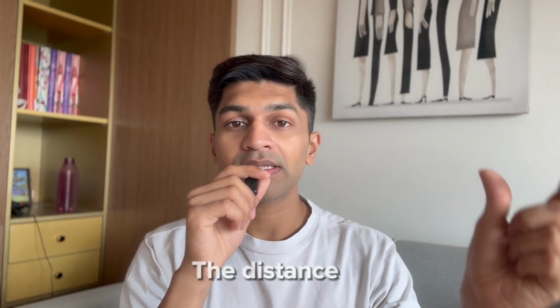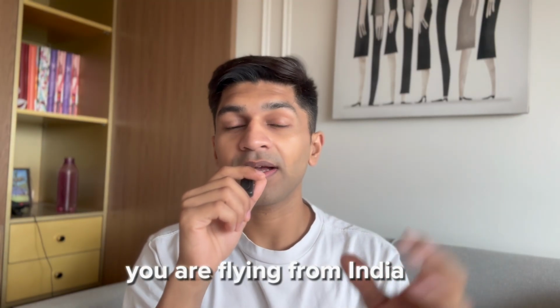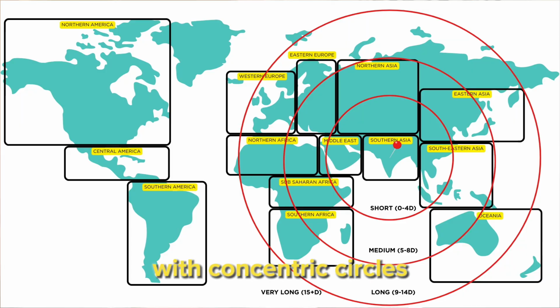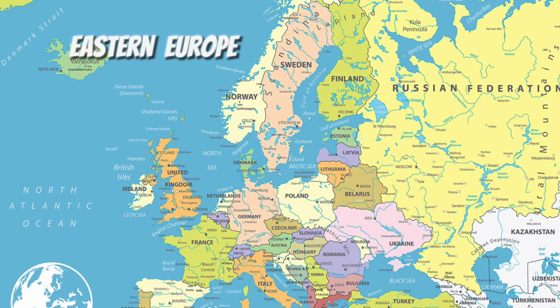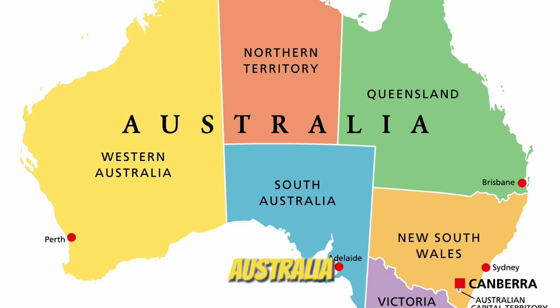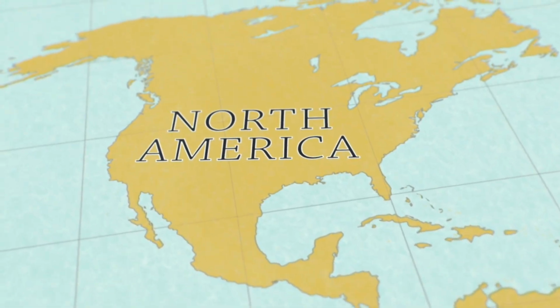Basis the distance and the cost of both time and money, assuming you're flying from India, this chart with concentric circles helps you make a decision. So if you're going for a short trip, trips to Southeast Asia, South Asia or West Asia make sense. If you're going for a medium trip, you can visit Eastern Europe, Northern Asia, East Asia. If you're going for a long trip, do visit Africa, Western Europe or Australia. And if you're going for a very long trip, South America and North America are great options. I hope that makes sense.